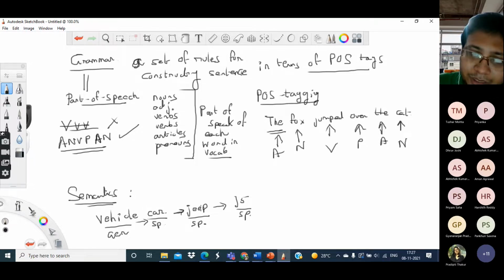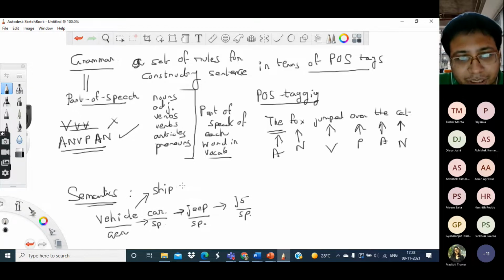Then even more specific, there is jeep, and finally a model, which is almost as specific as possible. Then similarly, under vehicles, you can also consider other words, like say for example, ship. Then from ship, there may be more specific ones, like say steamer, and so on.